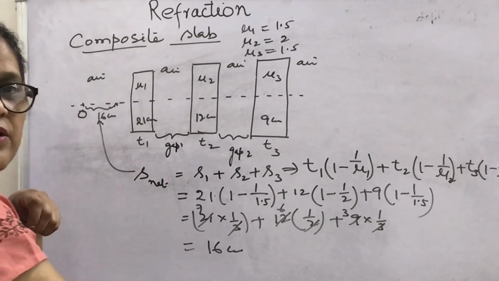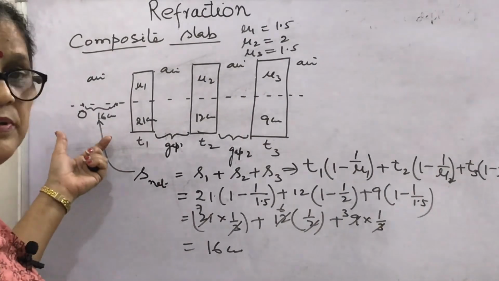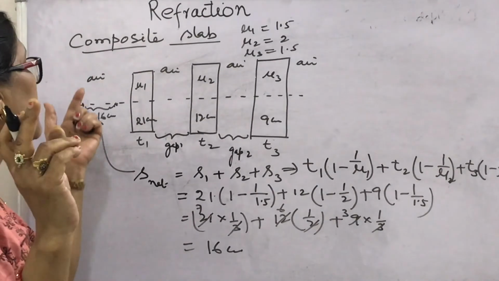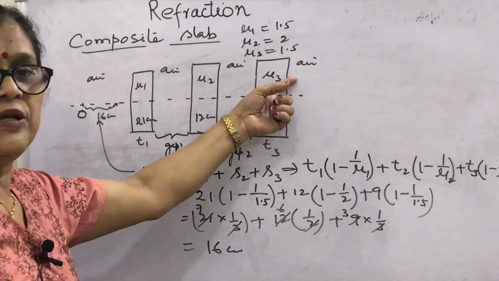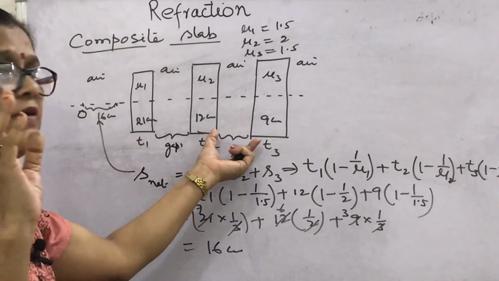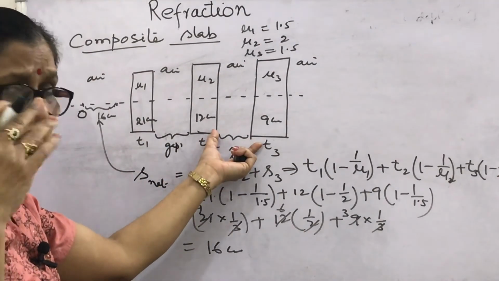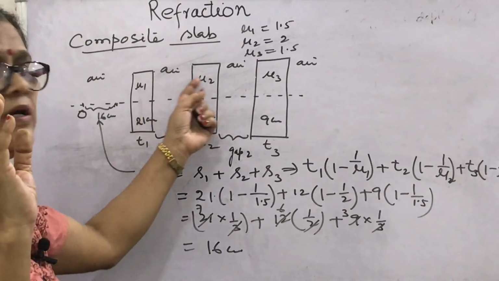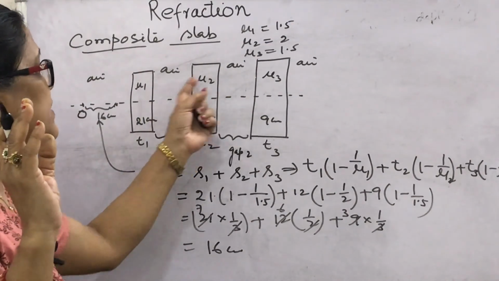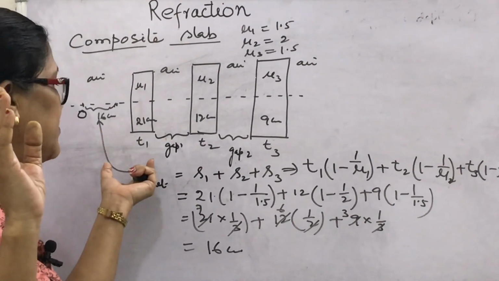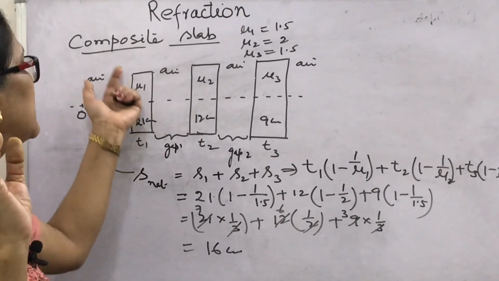So how has it been calculated and what are the points to be emphasized? Note down that only the first and last medium matters. There may be any gap between the slabs, it doesn't affect the S net. Also, whatever the refractive index in the gap, it doesn't matter. So in this way, you have to find the net shift through a composite slab.